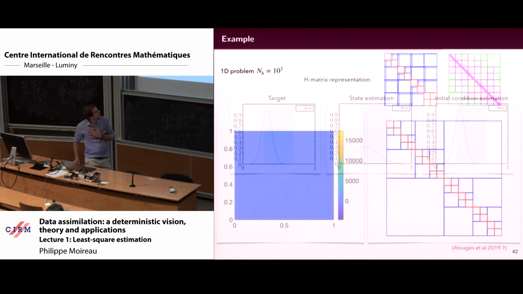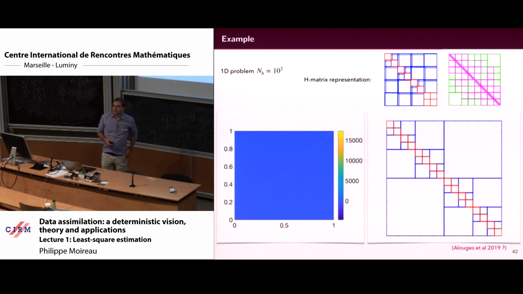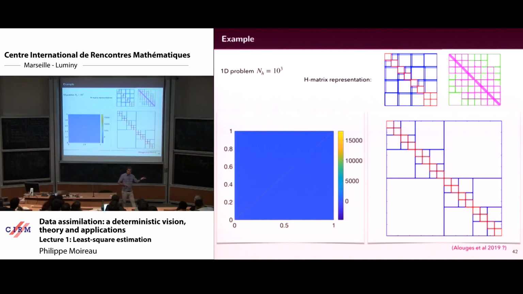So H matrix, maybe you know what is the H matrix. Before, when you are in school, we had two types of matrix, sparse matrix and dense matrix. In an H matrix, you combine sparse in pink, zero matrix in green, low rank matrix in blue, and you see the rank in this square, and dense matrix in red.